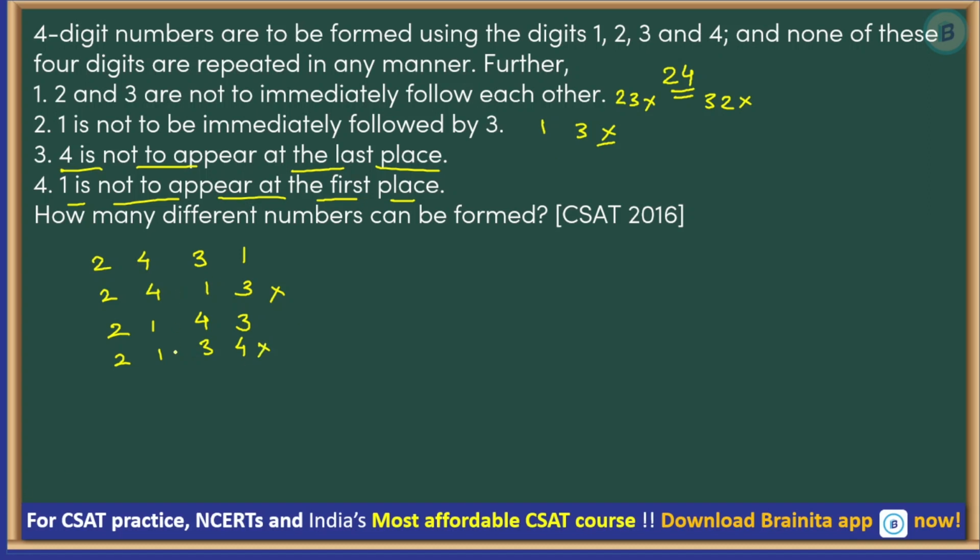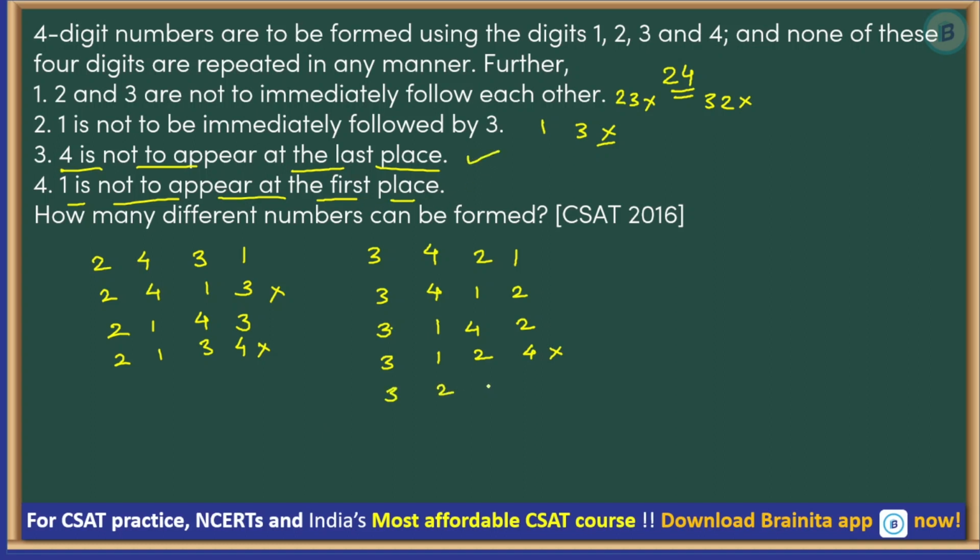Okay, so this is with 2. Then what are the combinations possible with 3? 3, 4, 2, 1. 3, 4, 1, 2. Then 3, 1, 4, 2. 3, 1, 2, 4. I do not want this because 4 is not to appear in the last place.